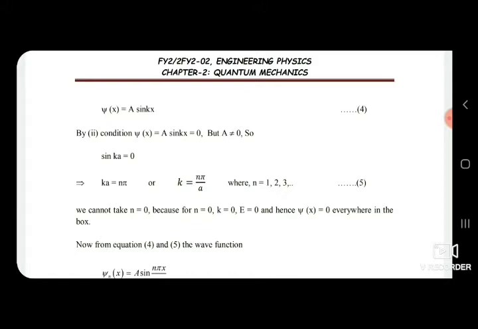So, sin ka equal to 0 and ka equal to n pi, because we know that for sin theta equal to 0, theta will be plus or minus n pi, or n pi. So, k equal to n pi upon a, where n equal to 1, 2, 3 and so on. We cannot take n equal to 0, because for n equal to 0, k equal to 0, so E will be 0 and hence the wave function psi will be 0 everywhere in the box.